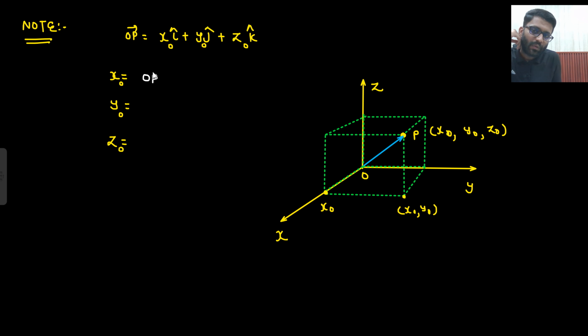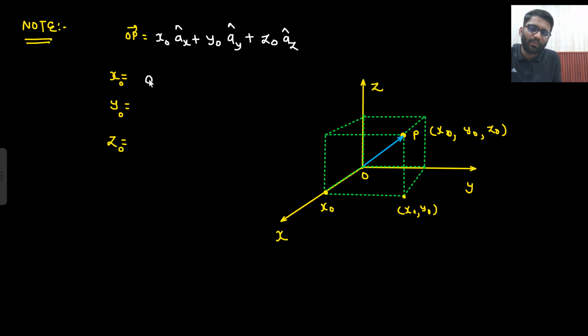That is my OP vector dot I cap. Ax cap I can write. Okay, better I should have written Ax cap here: Ax cap, Ay cap and Az cap. So OP is x naught Ax cap plus y naught Ay cap plus z naught Az cap.